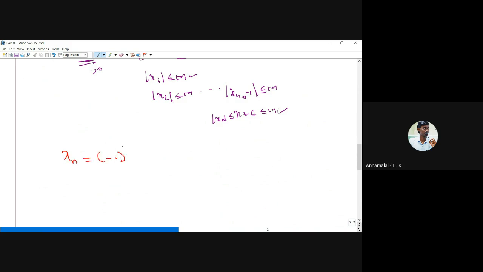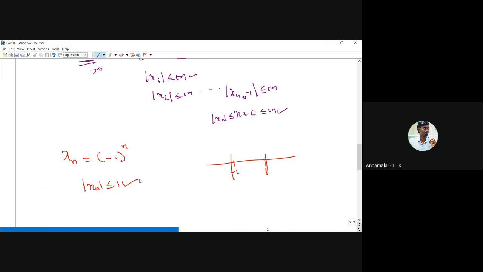If you take minus 1 power n, so what is the sequence? If you draw it in the plane, this is minus 1 and this is plus 1. So it is an oscillating sequence. But this sequence is bounded by 1. Therefore, modulus of xn is less than or equal to 1.